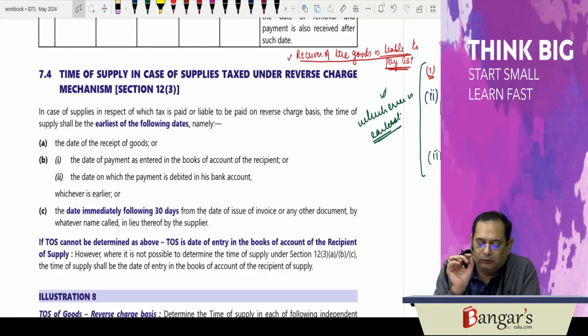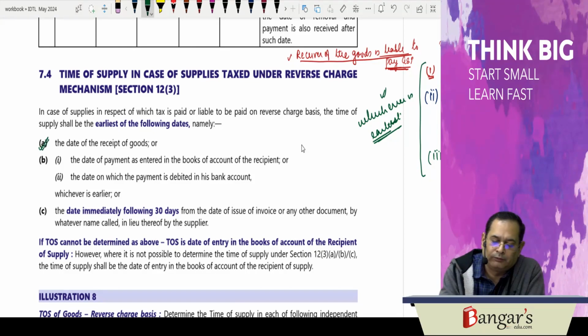So in case of supplies in respect of which tax is liable to be paid on reverse charge basis, the time of supply shall be the earliest of the following dates, namely: number one, the date of receipt of goods.